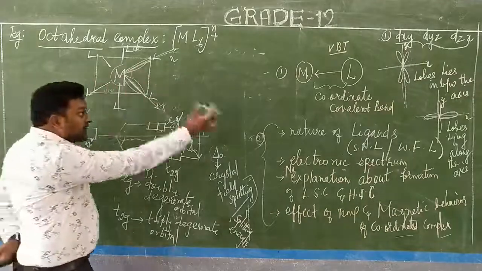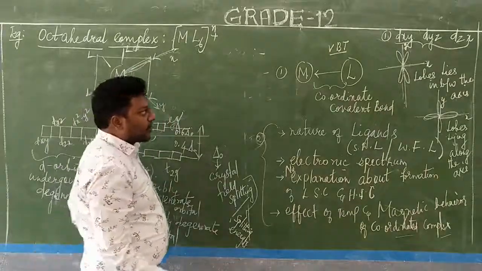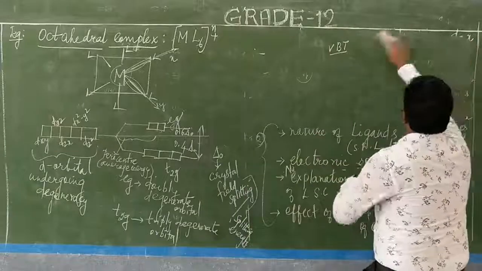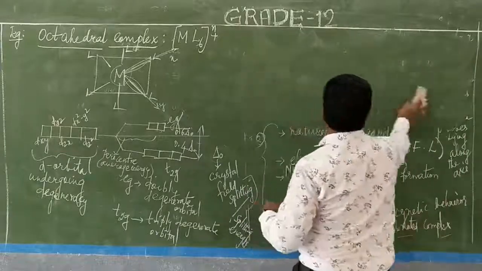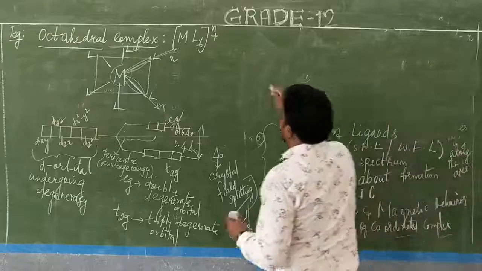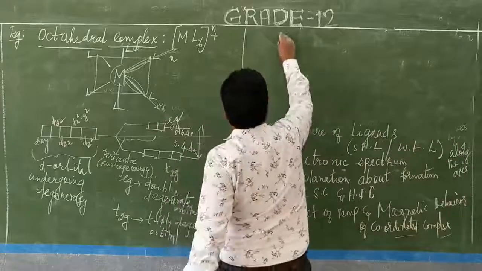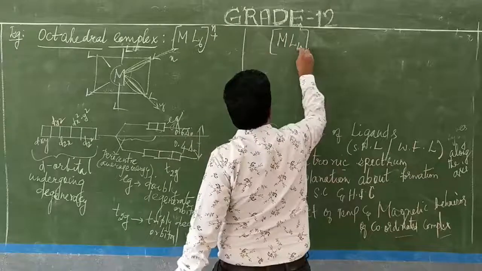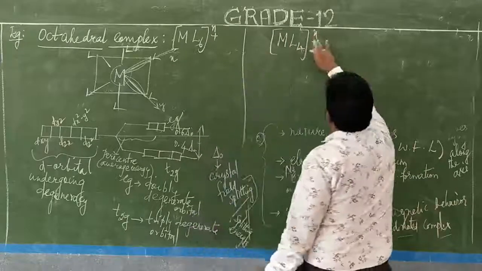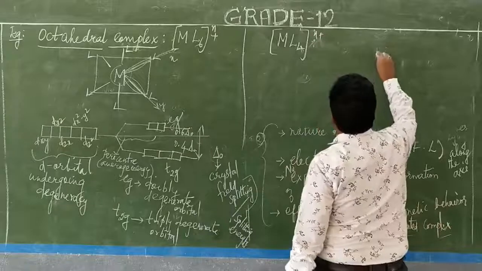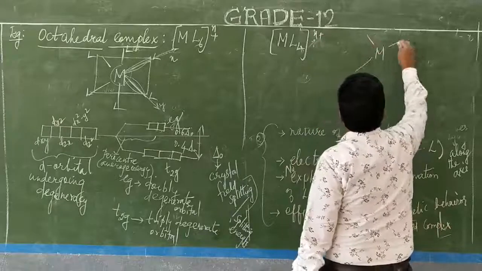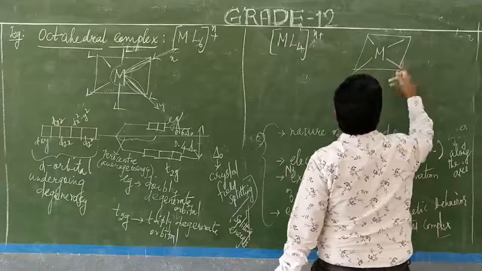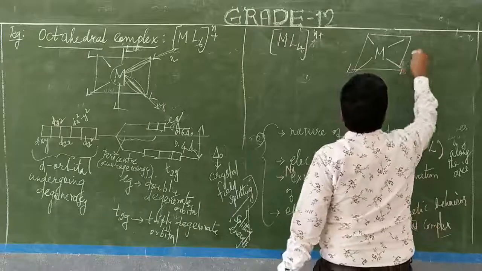Now, the same thing when you go for the tetrahedral complexes. Again, we have to write the tetrahedral complexes. What will happen for the tetrahedral complexes? You see, for tetrahedral complexes, ML4. What is the structure? This is the metal, M, and this is the ligand.